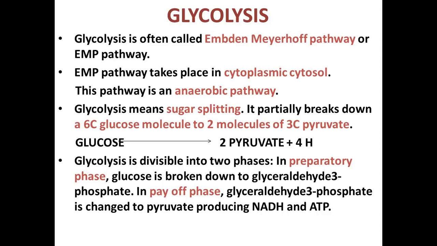Glycolysis is divided into two phases. Number one is the preparatory phase and second is the payoff phase. In the preparatory phase, glucose is broken down to glyceraldehyde 3-phosphate, whereas in the payoff phase, this glyceraldehyde 3-phosphate is changed into pyruvate, producing NADH and ATP, which ultimately yield energy by passing through the ETS chain. So first is the preparatory phase.